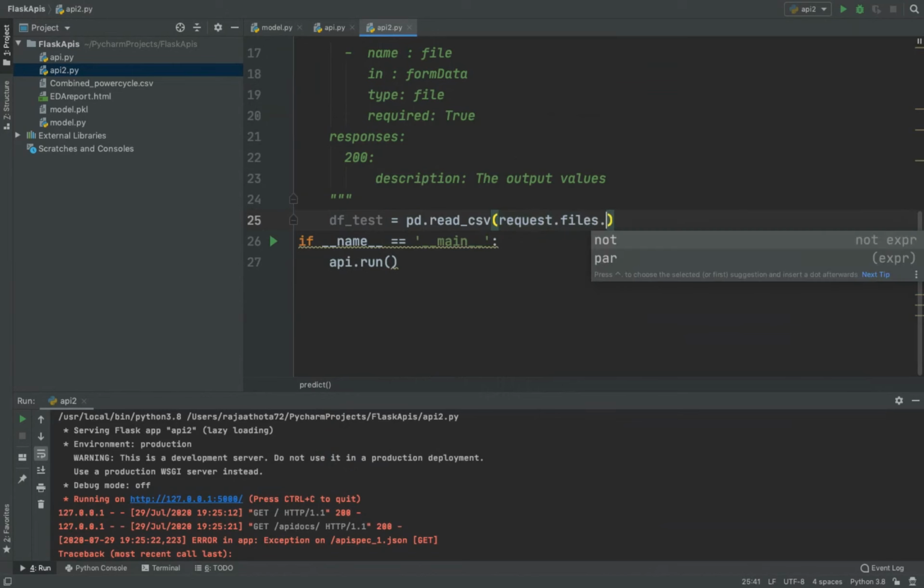If you want to get a single value, you will write args.get. If you want to get a file, then you will write files.get. So now in brackets I'll mention file, because that is the name which I want to show. So this will choose the file for us.